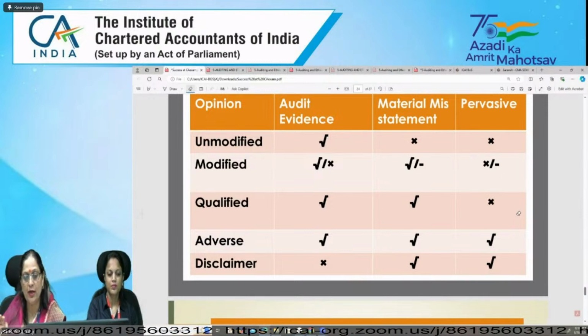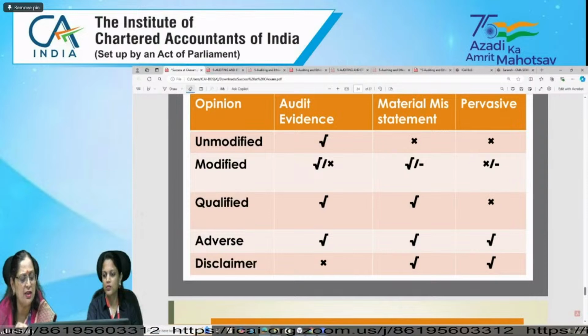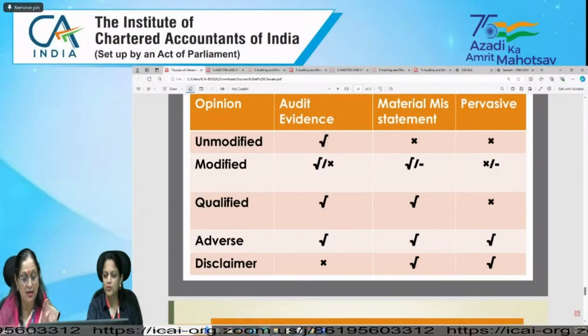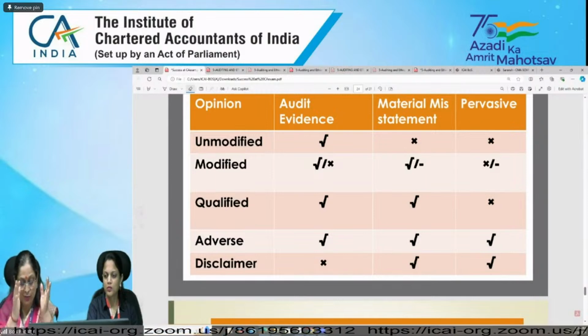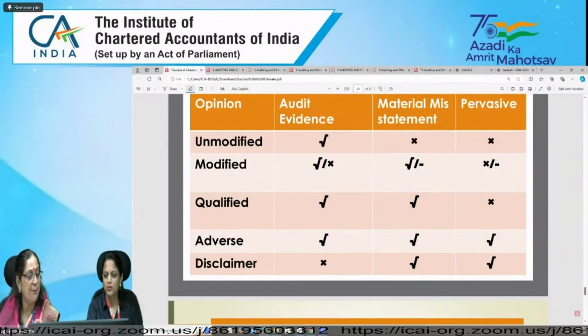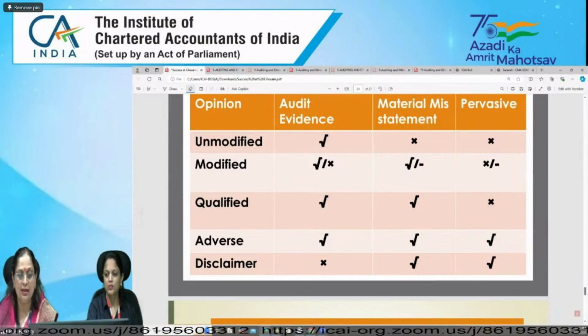I hope you understand. And when you are writing in the examination, it may be pertaining to any of the items of the income and expenses statement. You can write these points, that occurrence, you can interlink it with completeness, cutoff, measurement, means it's correctly measured. You have mentioned appropriate amount, and presentation and disclosure. Last but very important, presentation and disclosure.